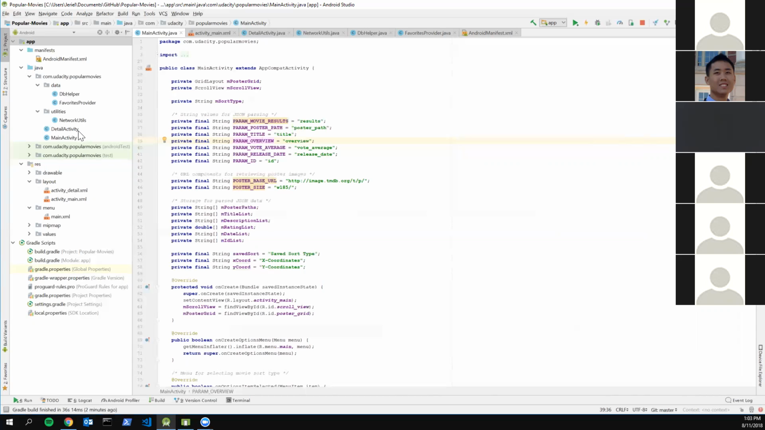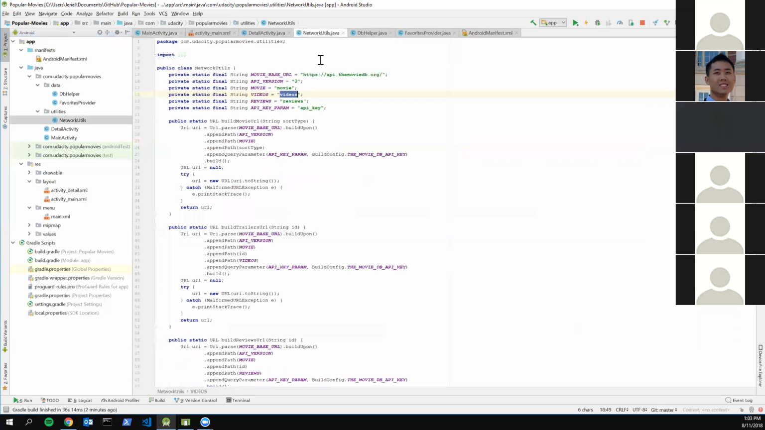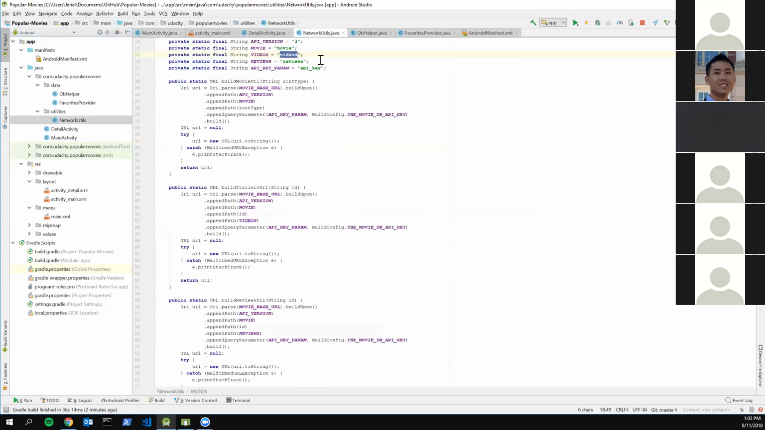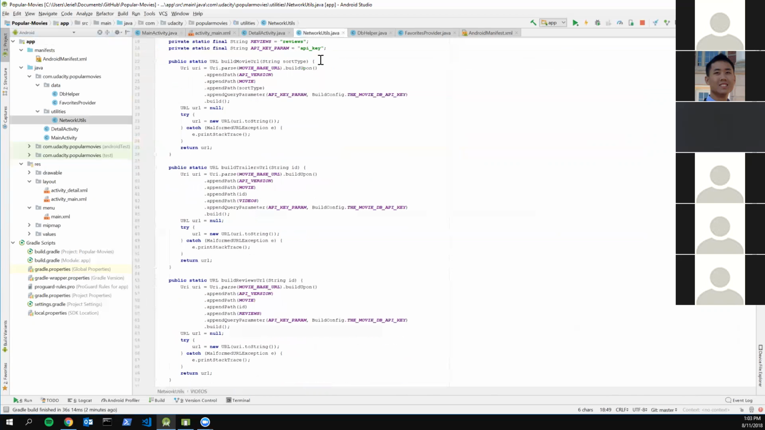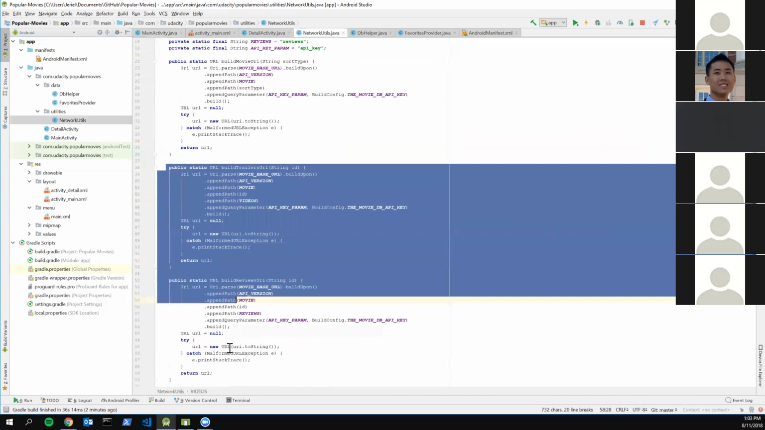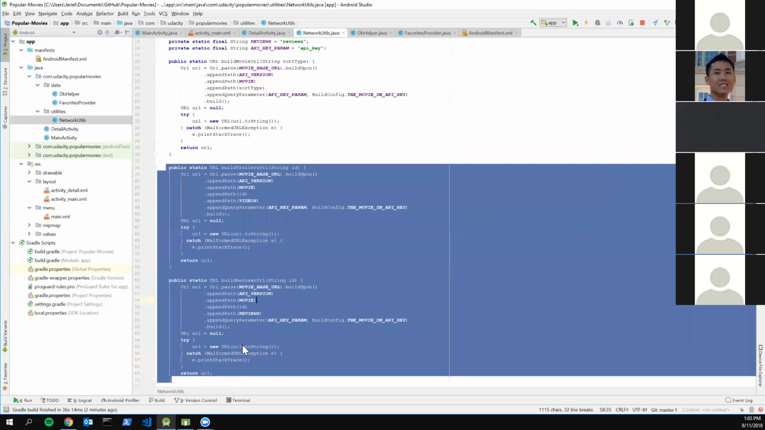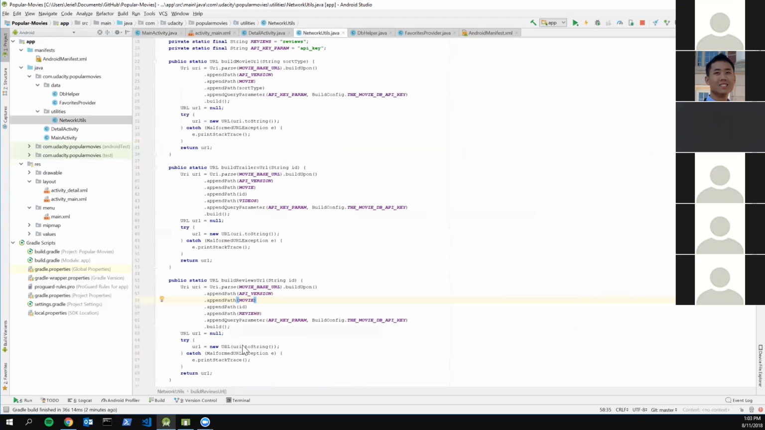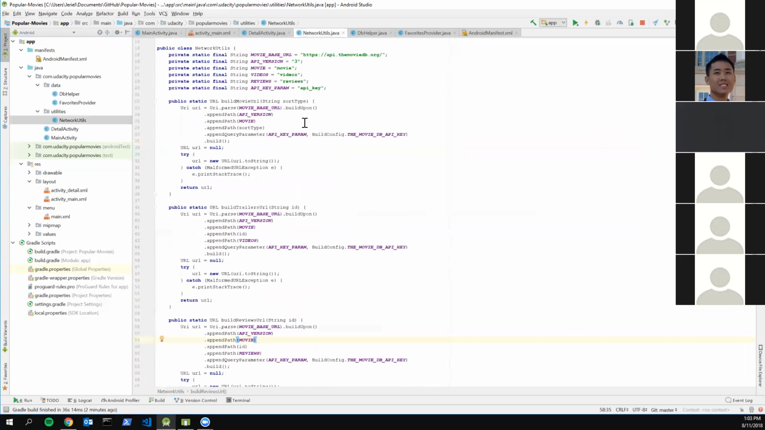So what I have is your networking class for Java, and I have these two methods added on to the class. Just one for building the trailers, and then one for getting the reviews. So it's essentially the same idea as getting the movie details once you have the movie ID, but instead you would just be adding a different URL path. So this one would be videos.